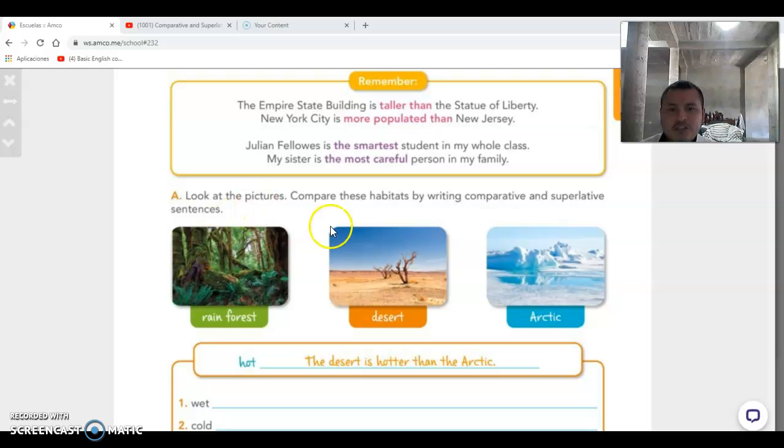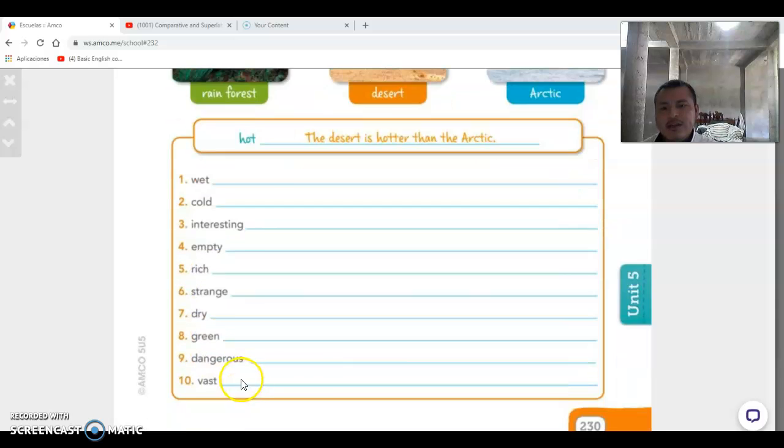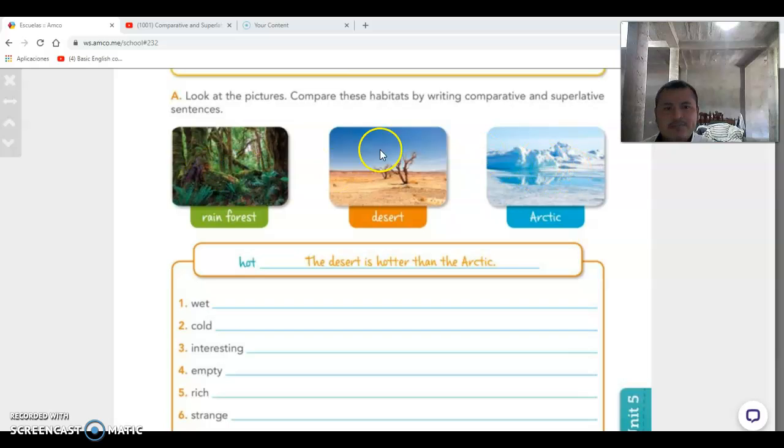So look at the pictures. You need to look at these pictures and compare these habitats by writing comparative and superlative sentences. Also, you need to write sentences. Right here is the first example. Hot, the desert is hotter than the Arctic. So you need to use comparatives and superlatives, and use those words right here. And please fill these lines and write sentences comparing these pictures, okay? The rainforest, the desert and the Arctic, okay?